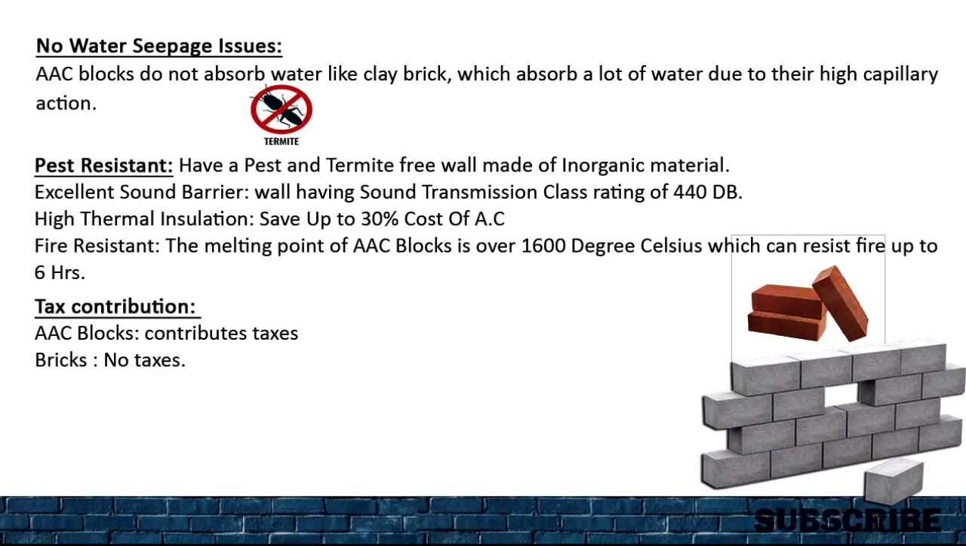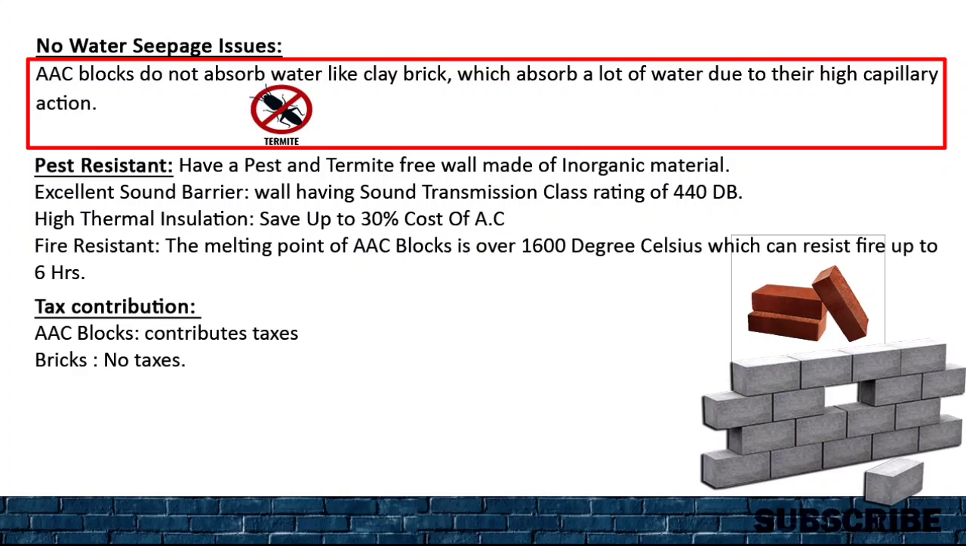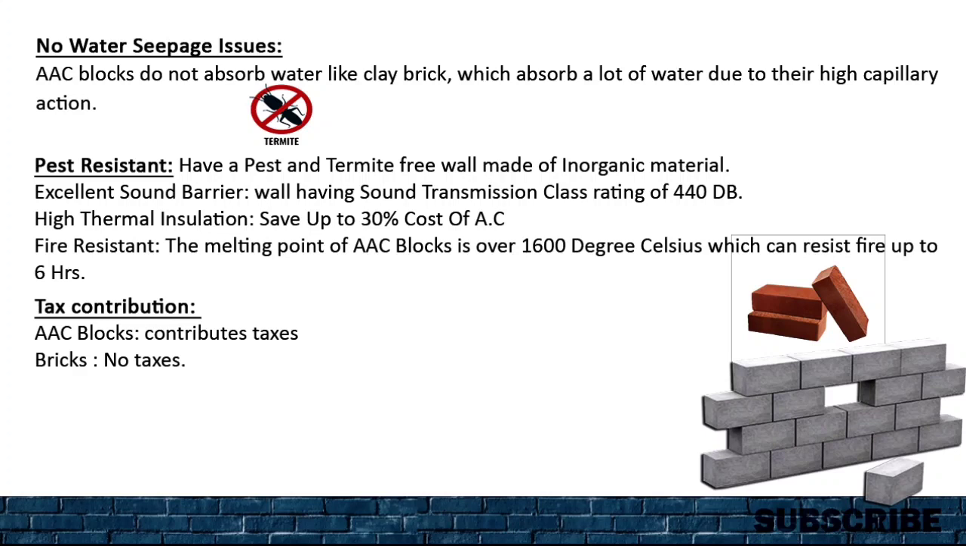And next we can talk about water seepage and termite issues. AAC block does not absorb water like bricks. Bricks absorb a lot of water due to their high capillary reaction, whereas in blocks there are no water absorbing issues. Since there is no water seepage in AAC block, they do not allow nesting or growing of termites. Due to their high thermal insulation, AAC blocks can save up to 30% of the cost of AC.